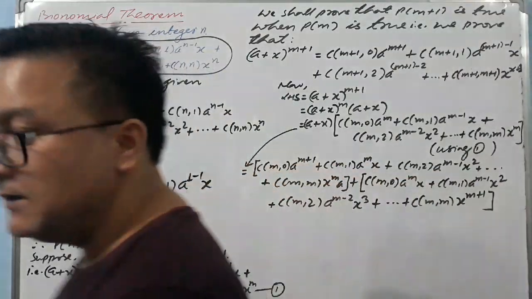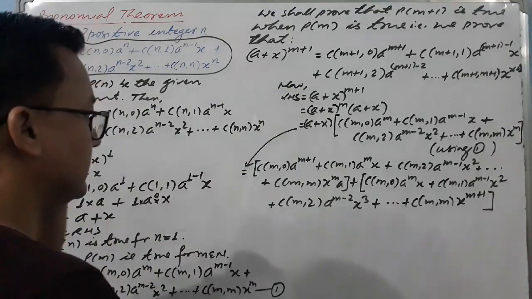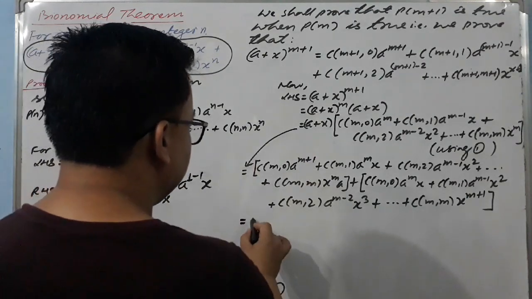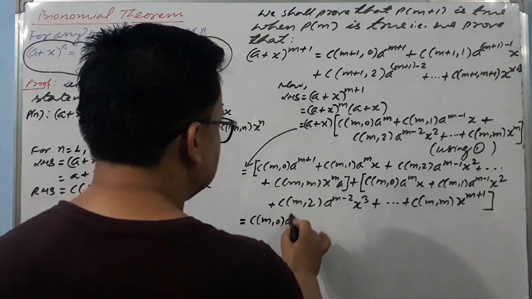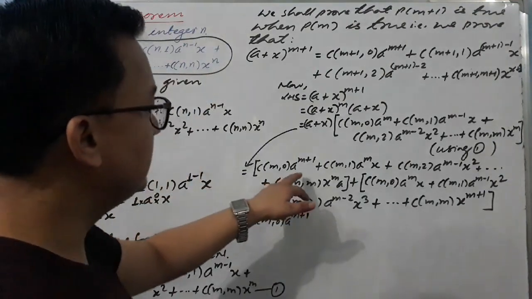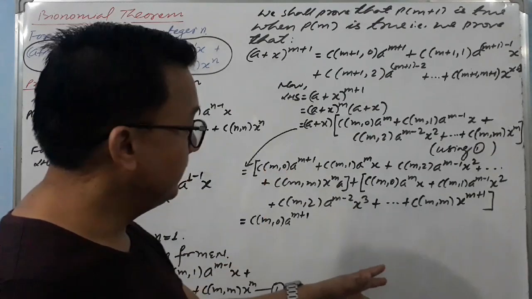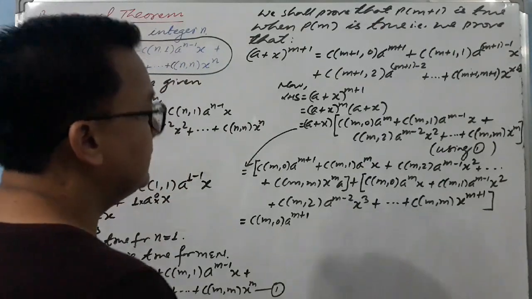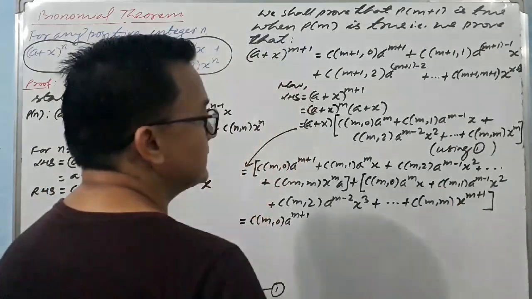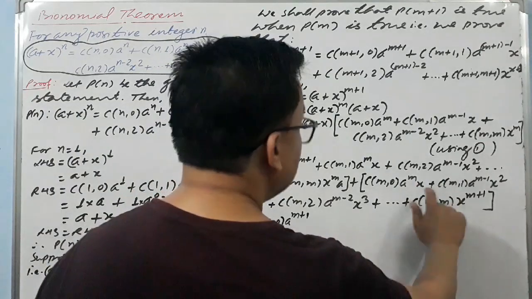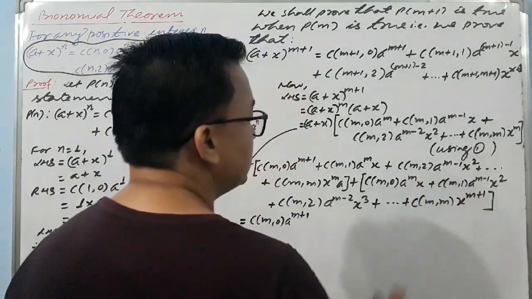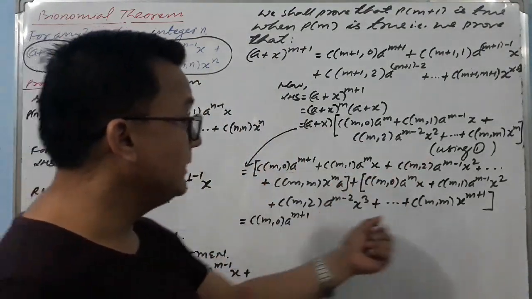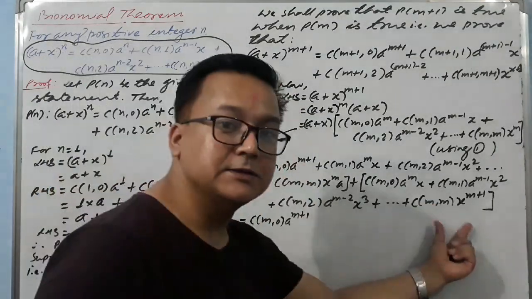Now we have multiplied, and now we have to collect and simplify. How to simplify? It's very simple. The first term you write in the same way, C(m,0) a^(m+1), because you will not get another such term, since all the others have x. And the last term will be the same one, because you will not get any term having x without a. Otherwise you will get ax. So this is the first term, and this one is the last term.